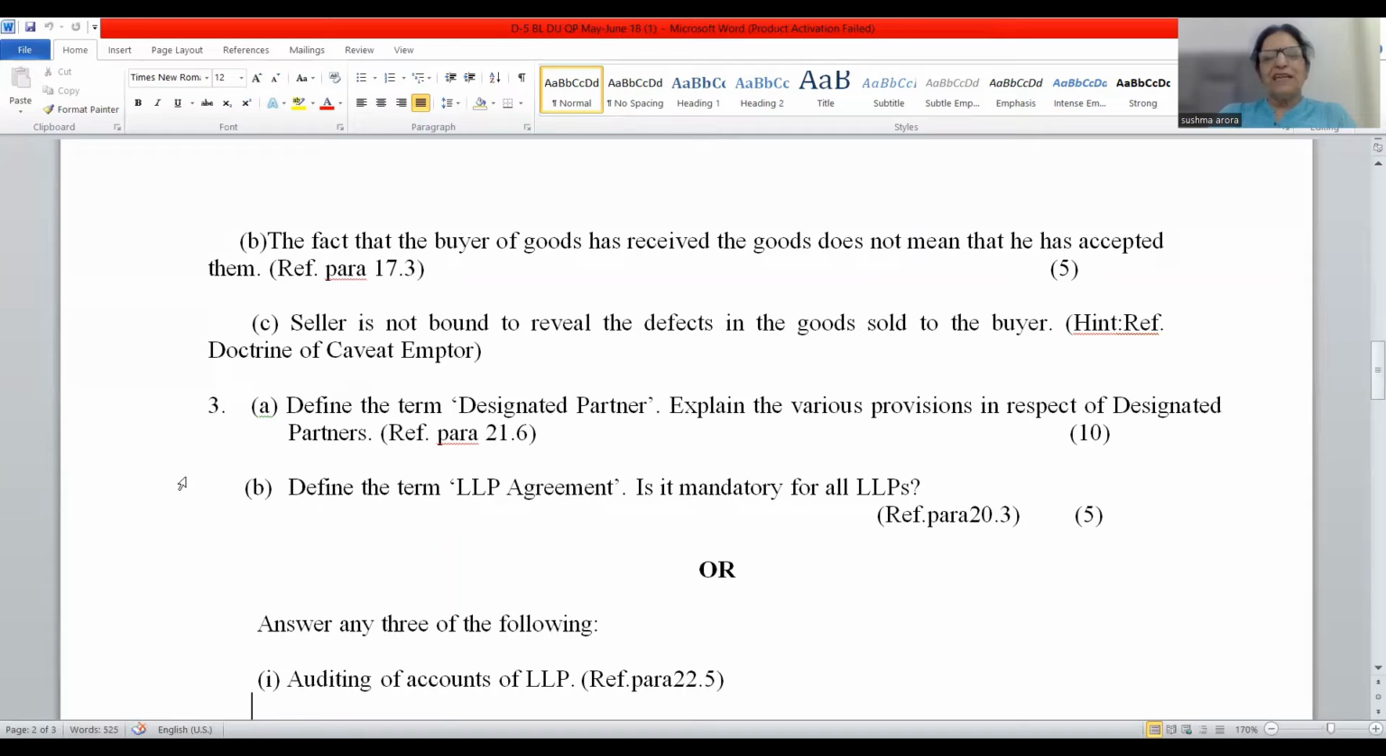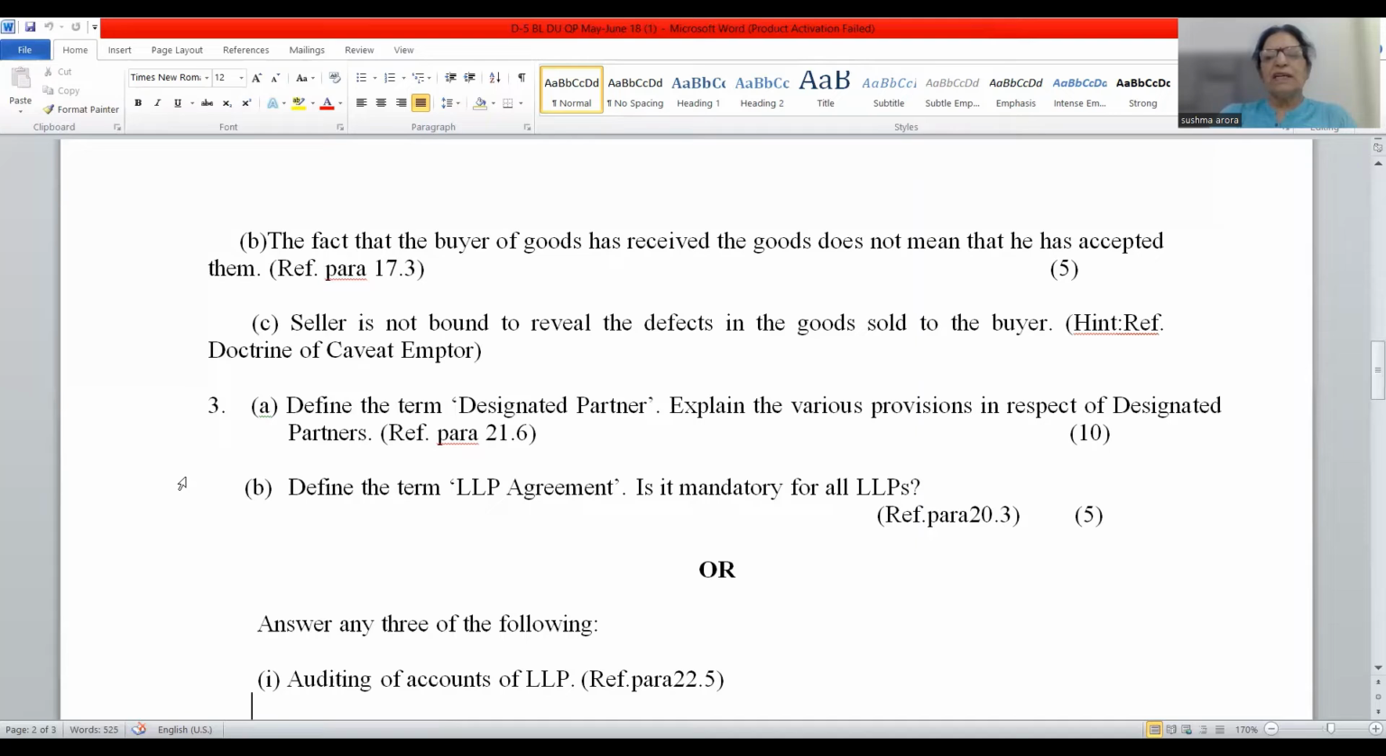LLP agreement, friends, is the agreement where the partners, when they decide to form the LLP, enter into the LLP agreement. In the LLP agreement, all contents are there. Who are the partners, who are the normal partners, designated partners, and then capital contributed by them, what will be their rights and liabilities in case of admission, retirement, dissolution of the LLP. What will be the profit sharing ratio, interest on capital, and in which form they will bring the capital. So all these points are there.